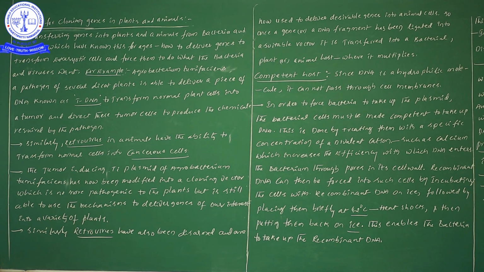In this particular case, when we would like to incorporate one foreign gene into the host, the host will not show interest in receiving the recombinant DNA. Why? Because that recombinant thing is nothing but DNA. Now you can follow. Since DNA is a hydrophilic molecule, it cannot pass through the cell membrane.